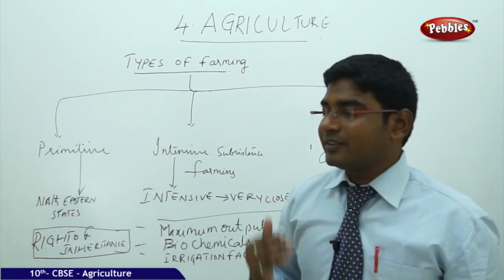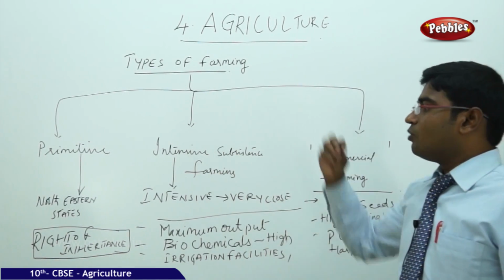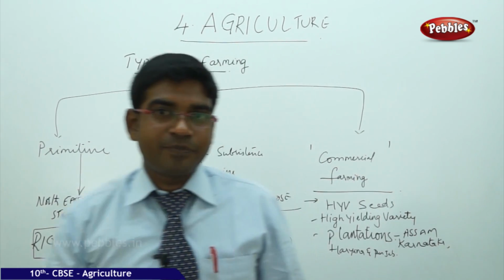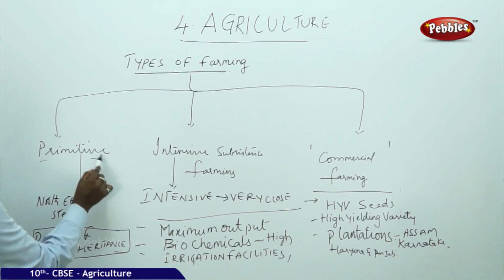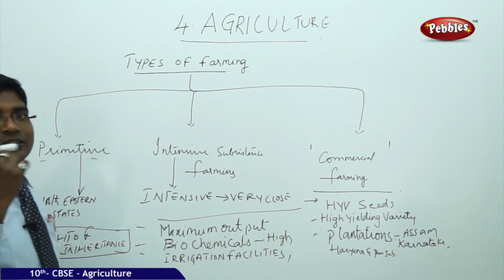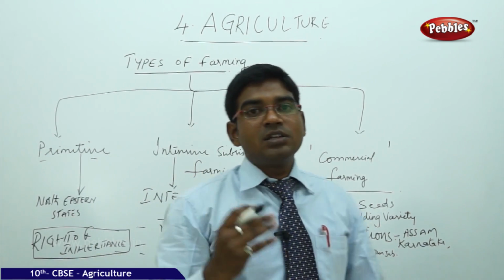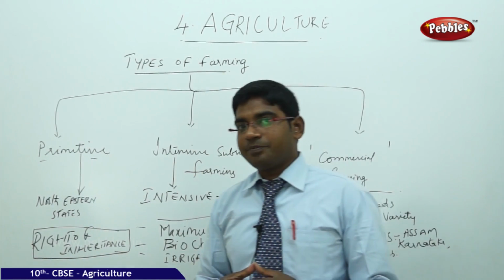So these are the different patterns of farming that we have in agriculture. The first type of farming we discussed earlier was the primitive type of farming. It is also known as slash and burn farming or shifting cultivation.